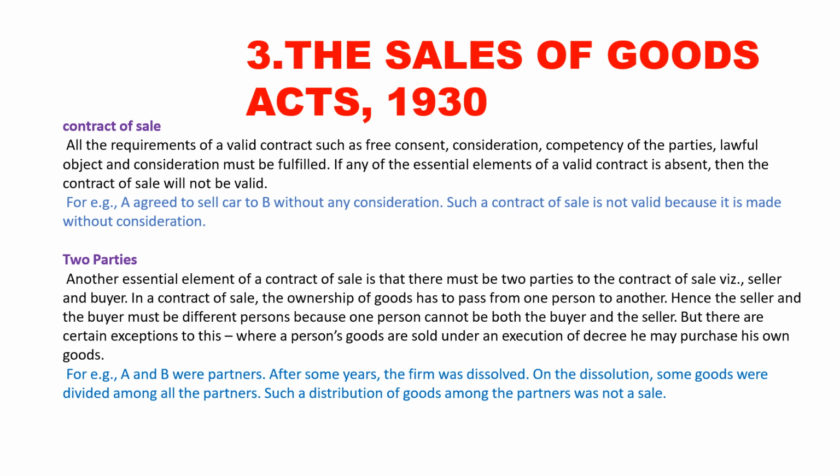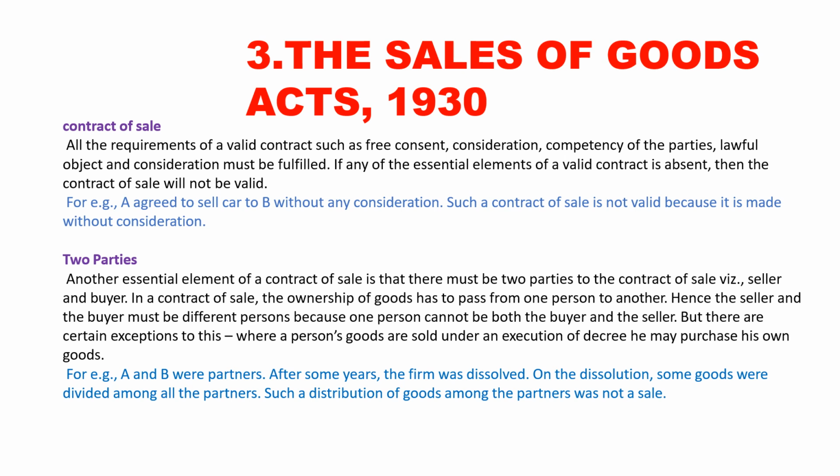Now, second point, under this Act, there must be two parties. Just now I said there must be two parties. It means there must be at least one buyer and one seller. Just read the examples.